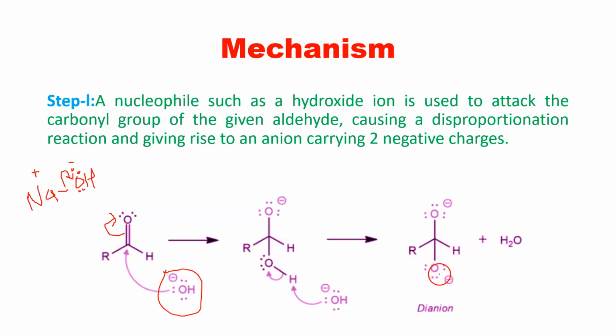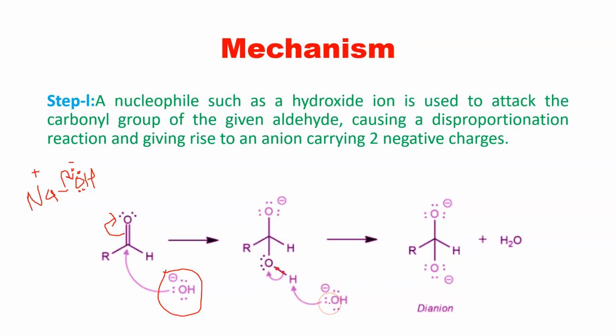It becomes an electron rich center, right? Earlier there were only 2 lone pairs of electrons and 1 lone pair of electrons. So 1 electron from oxygen, 1 electron from hydrogen. Now it has formed a bond, and that bond has been breaking and shifting electrons towards the oxygen, right? And that is why it has a negative charge, and a dianion molecule has been formed.